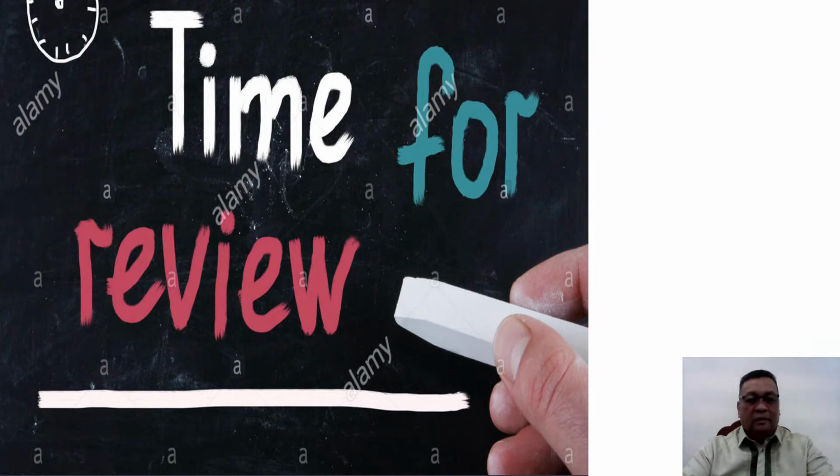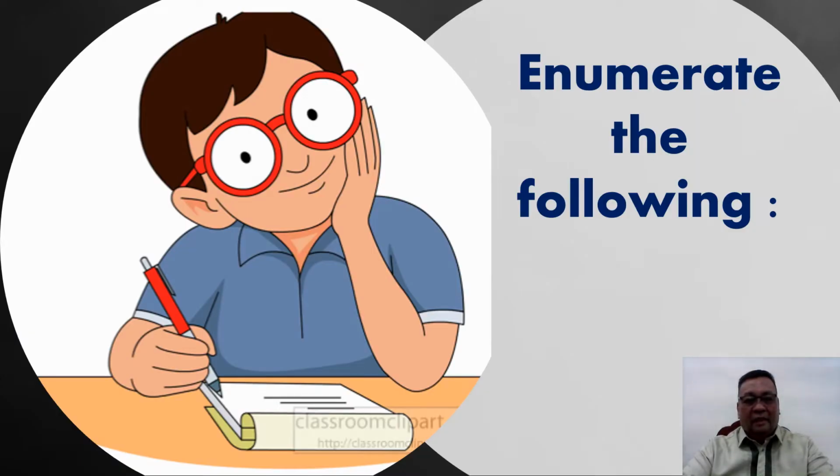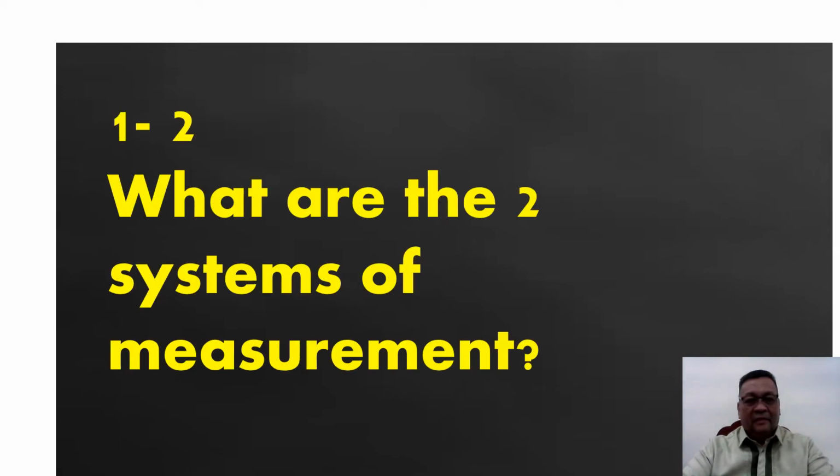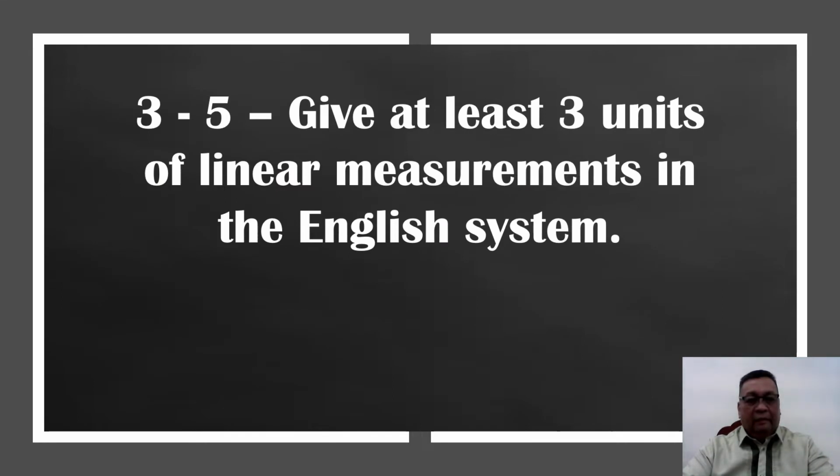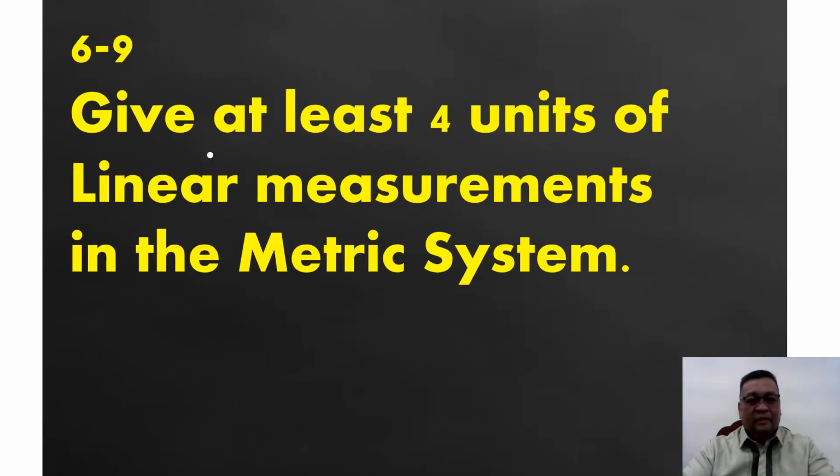Time for review. Enumerate the following. 1 and 2. What are the two systems of measurement? 3 to 5. Give at least 3 units of linear measurements in English system. 6 to 9. Give at least 4 units of linear measurements in the metric system.